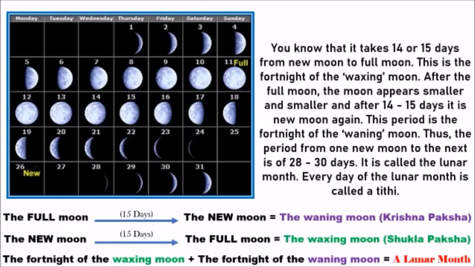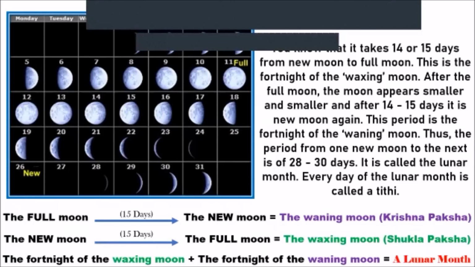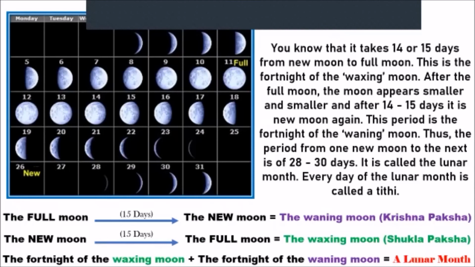Whenever you start to see the full moon, you count 15 days after the full moon, and you will find that the moon is gayab. That becomes your full moon to the new moon, that is your waning moon. Then again 15 days count back from the gayab moon to the full moon, and that becomes your waxing moon, and that's when you get your 15 plus 15, that is your 30 days of a lunar month.